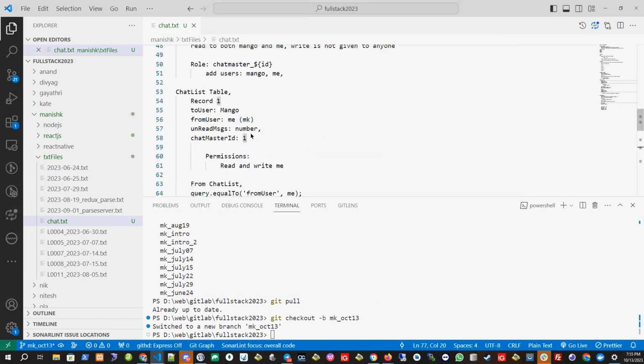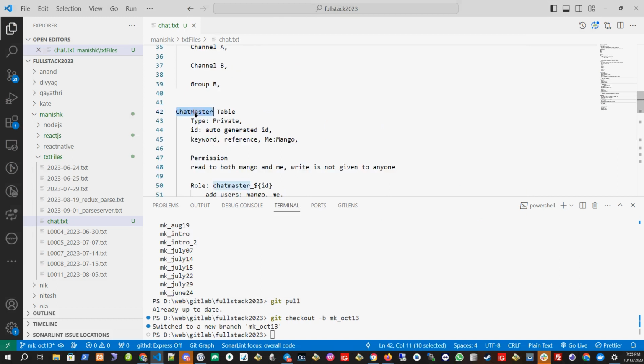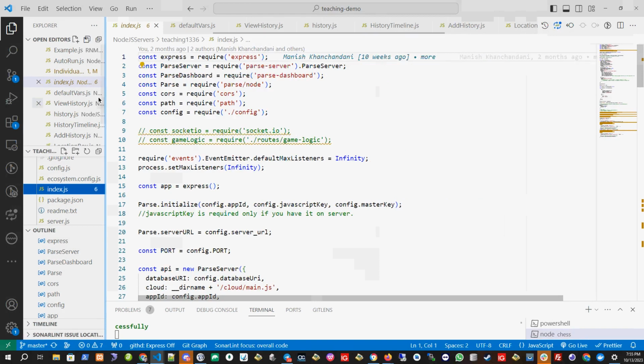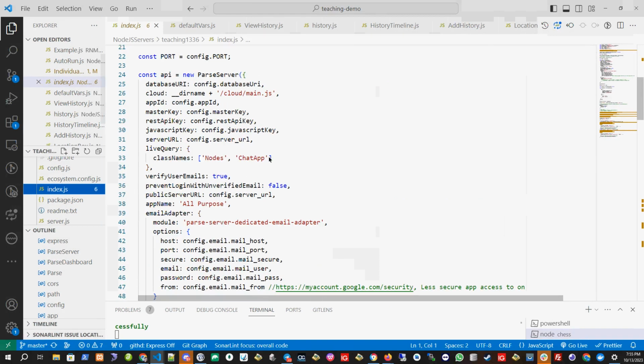Okay, so what is the first table? The table is chat master. So let's put it here in the chat master. This chat app is something different. I was building something different. Or we can delete this and put chat master.